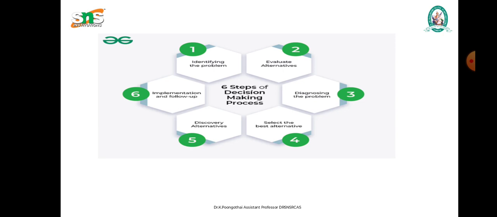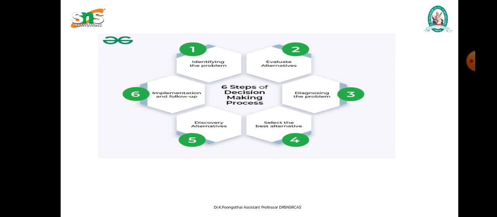Defining a problem is a time consuming task, but it is time well spent. First, we have to define the problem. The next step is analysis of the problem. The second step is analysis of the problem. In this analysis of the problem, the manager proceeds to analyze the problem.